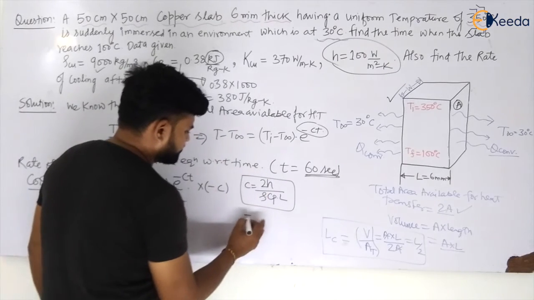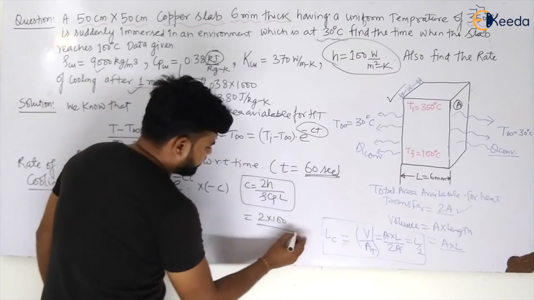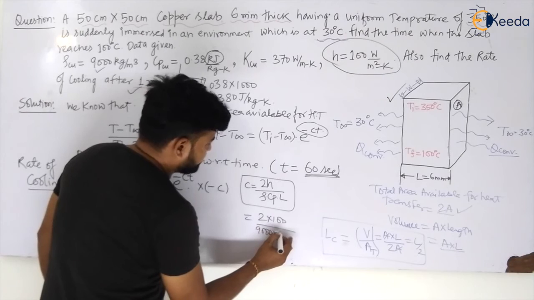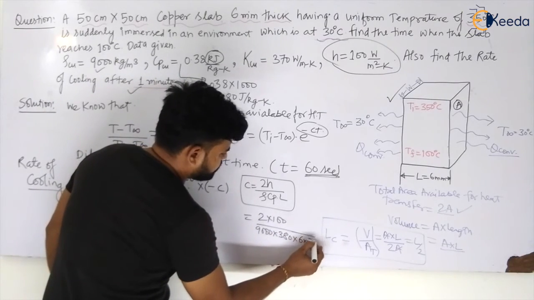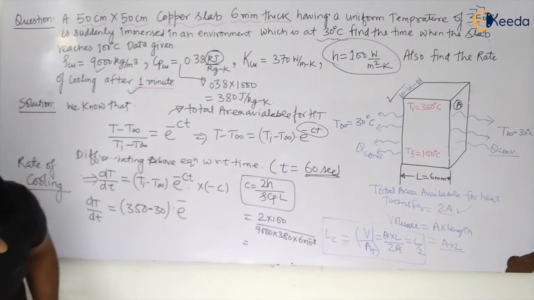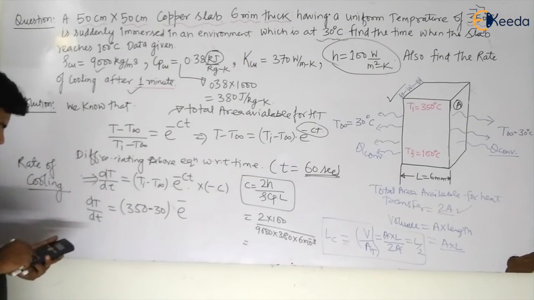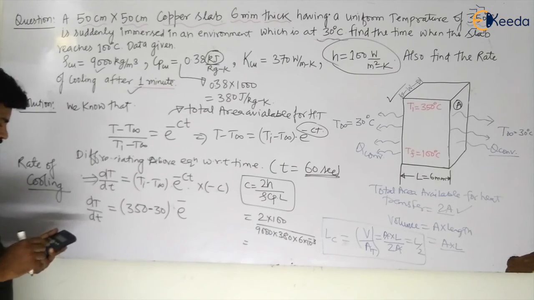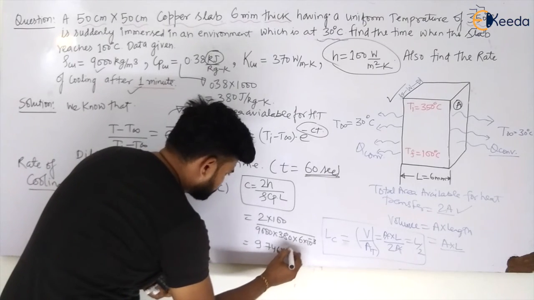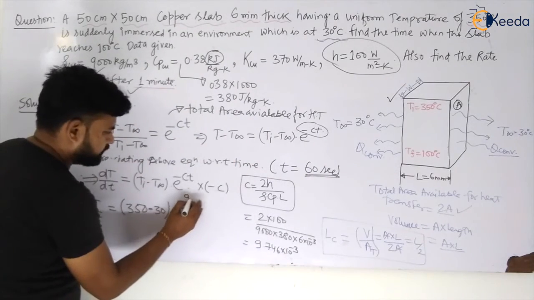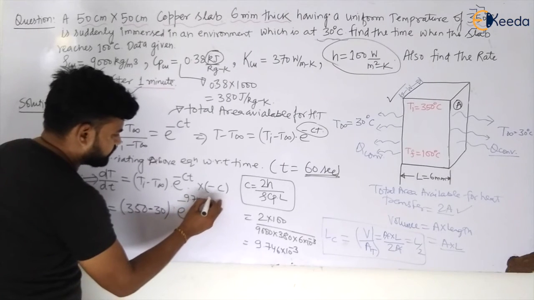So can I calculate this? Yes. So 2 into 100 divided by rho, which is 9000, multiplied by Cp, which is 380, into L, which is 6 into 10 to the power minus 3. So let us have this value. The calculations are simple. So 200 divided by this will be 9.746 into 10 to the power minus 3.